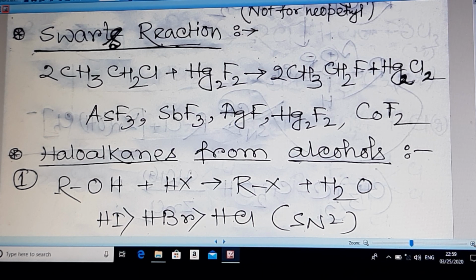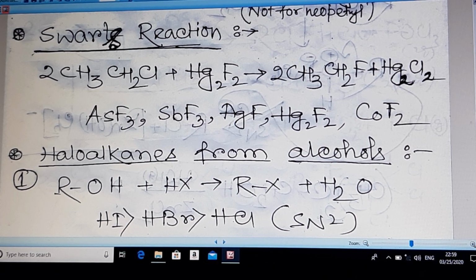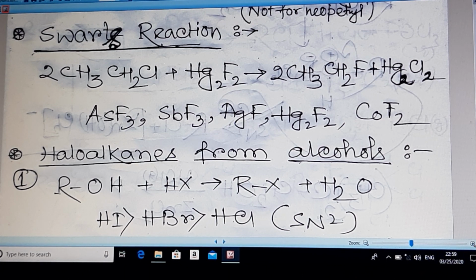In most exams, in MCQ questions, it is asked which of the following is used or not used in the Swarts reaction. Pause my video and note these compounds down: AsF3, arsenious fluoride; SbF3, antimony fluoride; AgF, silver fluoride; Hg2F2, mercurous fluoride; CoF2, cobalt fluoride.